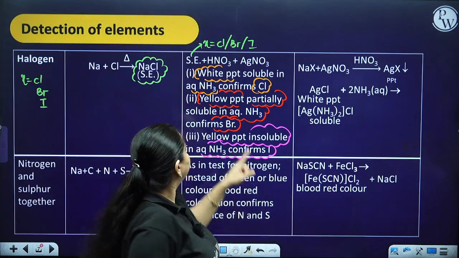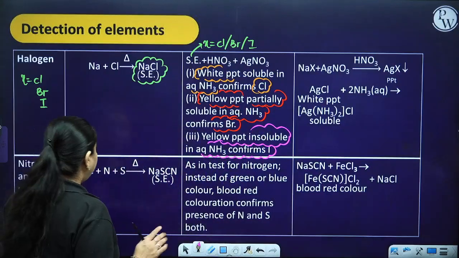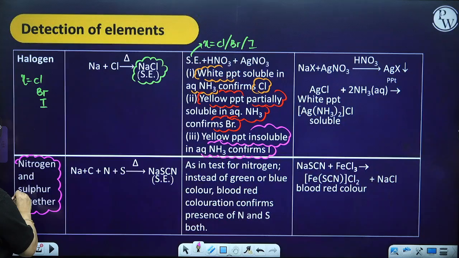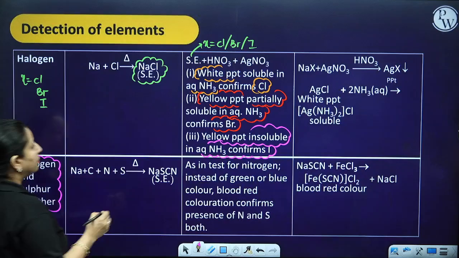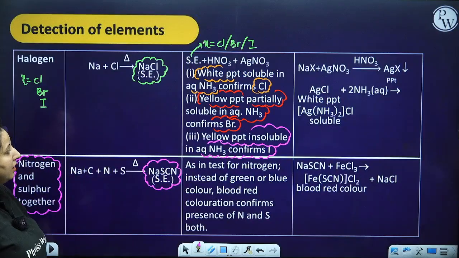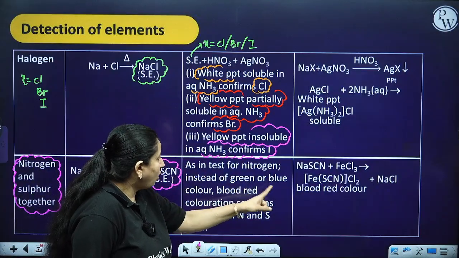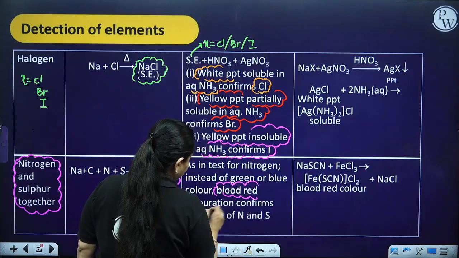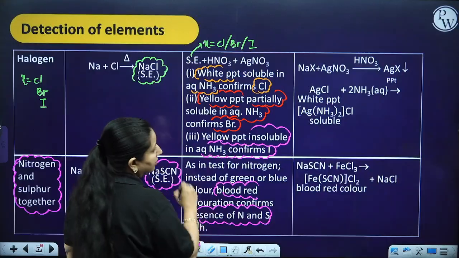How can you test it further? By solubility in ammonia. Now you can have a case where nitrogen and sulfur both are present in your given organic compound. When both are present, your sodium extract is going to look like NaSCN. Now as in the test for nitrogen, instead of green or blue color, a blood red coloration confirms the presence of sodium thiocyanate.